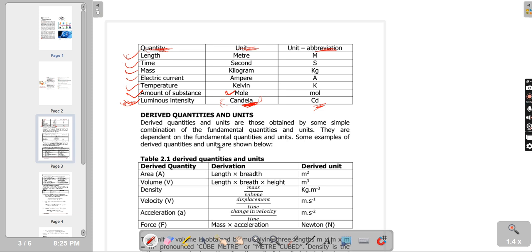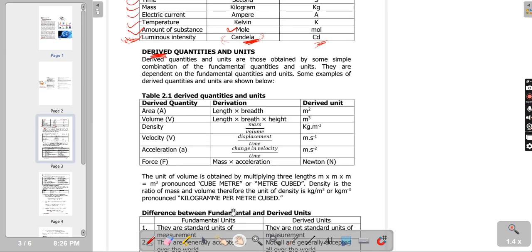Now, for derived quantities and units. Derived quantities and units are those obtained by some simple combination of the fundamental quantities and units. So, when you combine two or more fundamental quantities, you obtain derived quantities. That's why it's called derived. That is, they are derived from a particular source. They are dependent on the fundamental quantities and units. Some examples of derived quantities and units are shown below. So we are going to look through some of them here. And this is table 2.1, derived quantities and units.